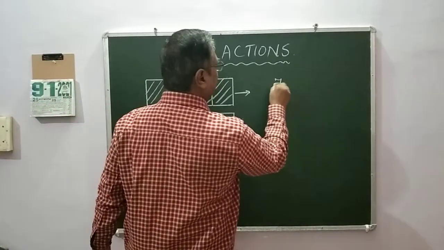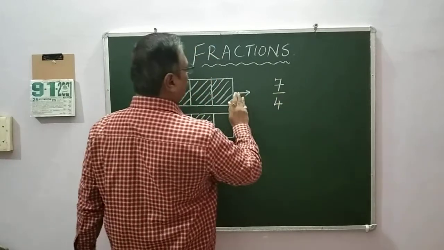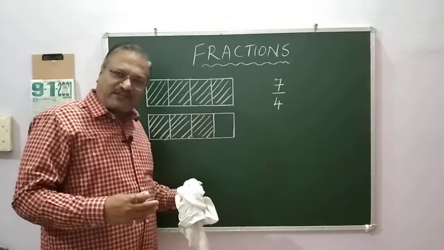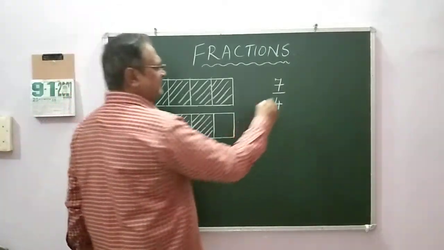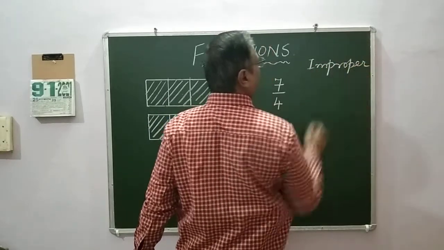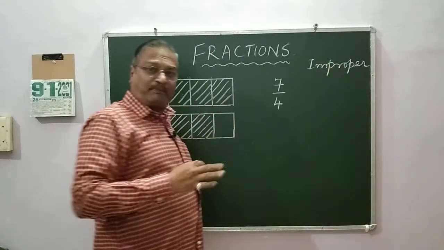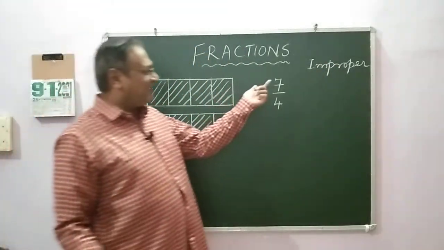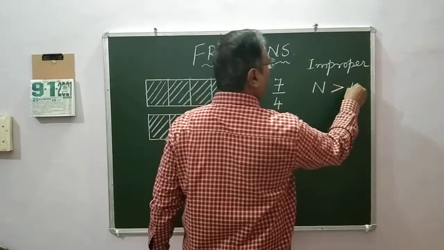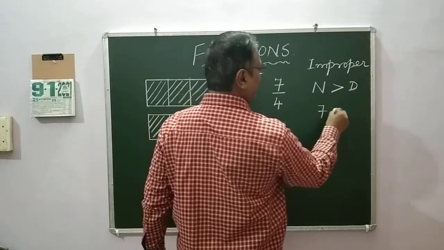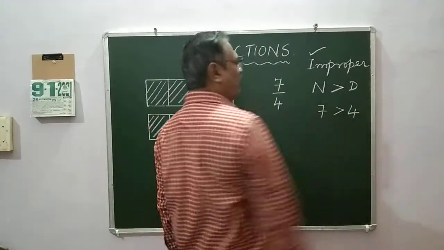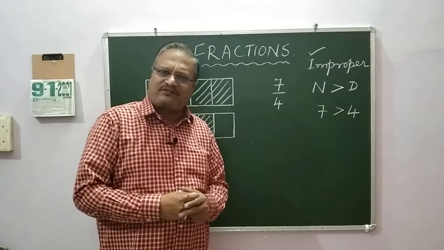Okay, now you see this represents 7 divided by 4. Is it a proper fraction or improper fraction? I say it is an improper fraction. Now, what does it mean by improper fraction? That is, the numerator is greater than denominator. That is, 7 is greater than 4. Then it is called improper fraction.